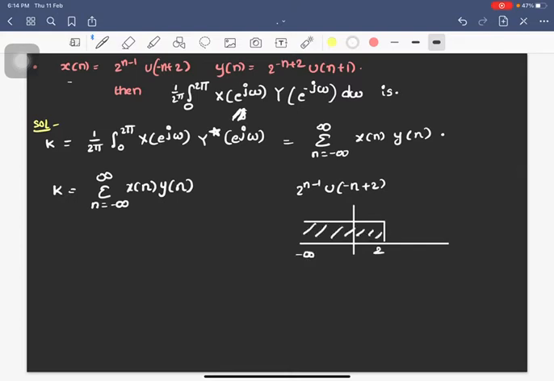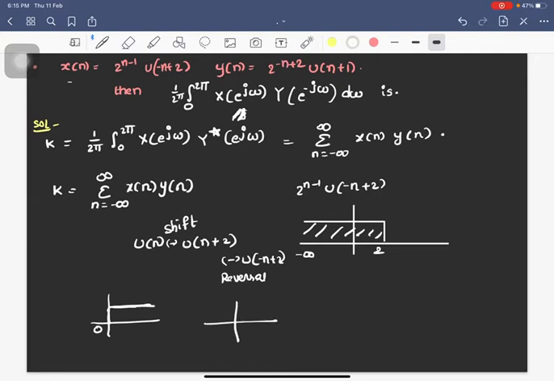How is this? Suppose I first take u of n, then u of n plus 2, then u of minus n plus 2. This is time shift. This is time reversal. So here I am replacing n with n plus 2 and here I am replacing n with minus n. So first let me take u of n. U of n starts from 0. U of n plus 2 will start from minus 2 to infinity. This is from 0 to infinity. And if I do a time reversal, it will simply reflect with respect to the y-axis. So this will become minus infinity to 2.